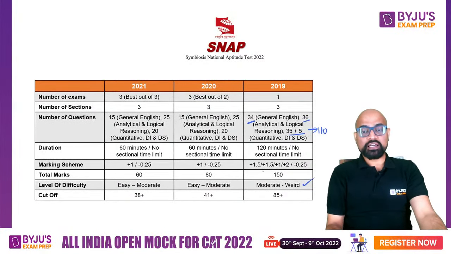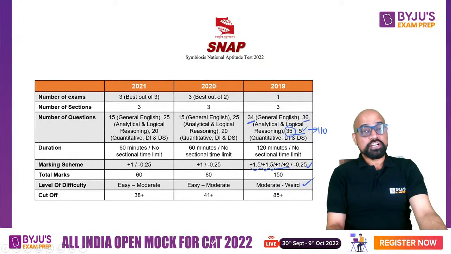The marking scheme was 1.5 marks for English and for LR and AR. And then for Quant and DI, you had 2 types of questions. These 35 questions were plus 1 mark each, and these 5 questions were special questions which carried 2 marks each. The negative marking was 1/4. The cutoff was around 85 plus. 85 plus out of 150 is going to be somewhere around 60%.